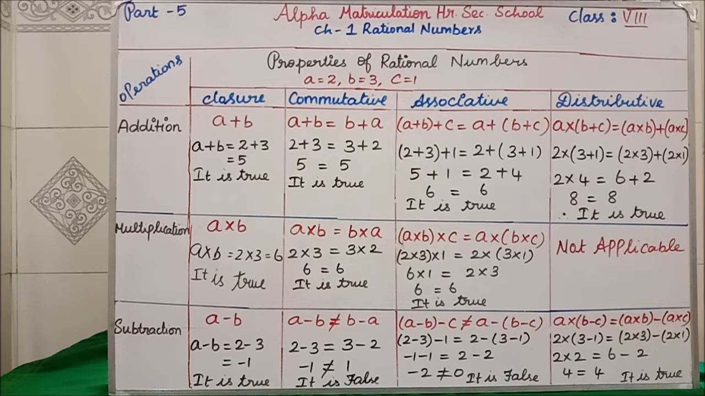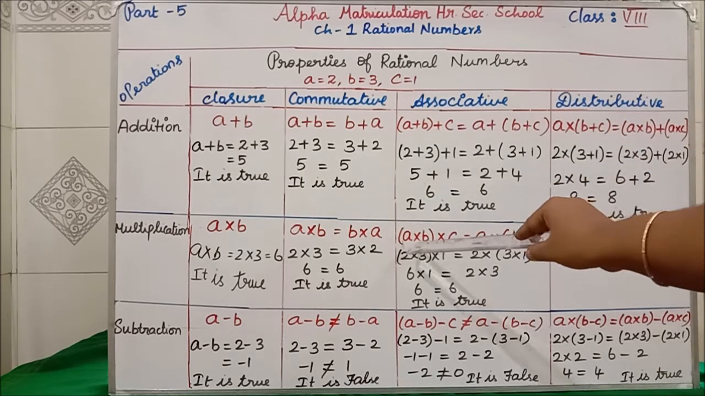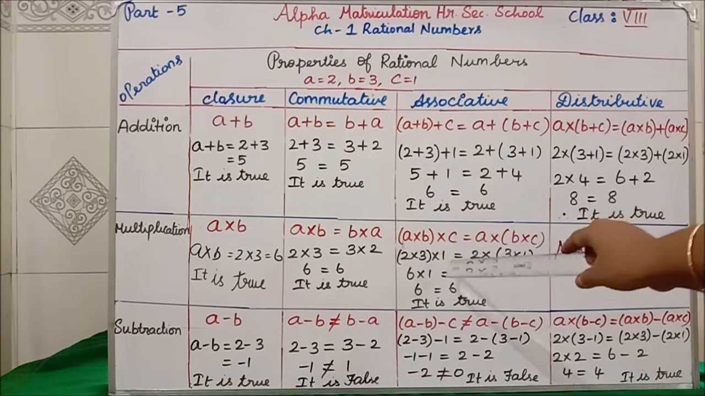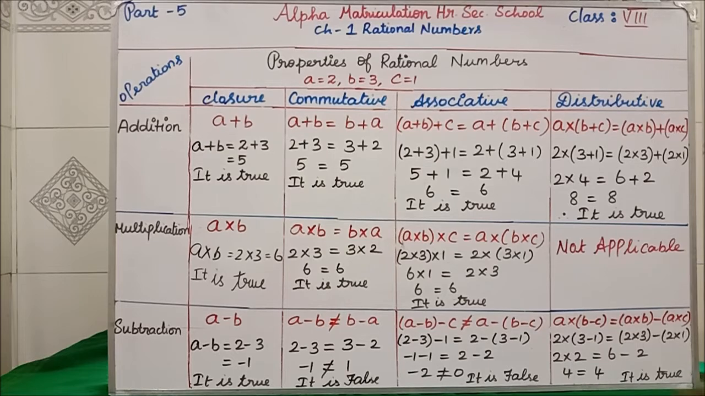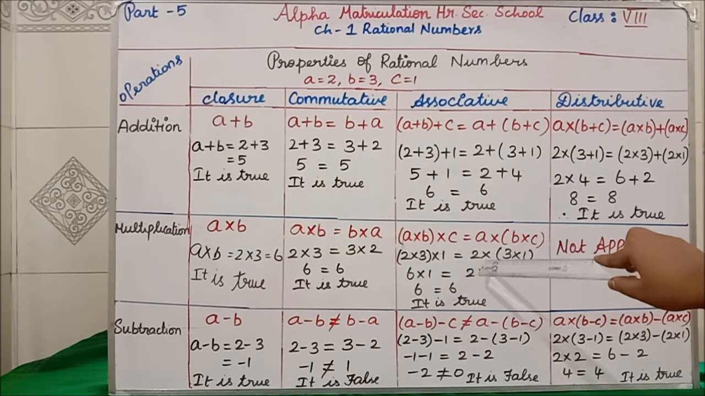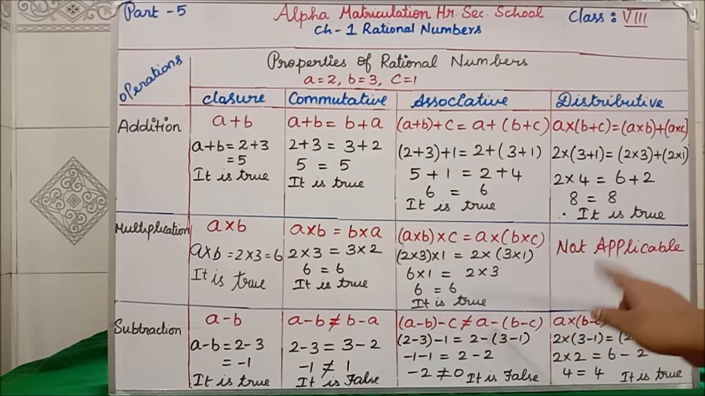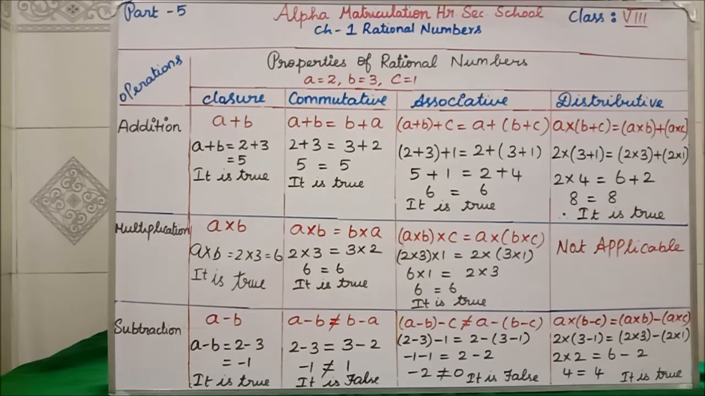Clear? Next, whether we will check associative property is true for multiplication. A into, yes, same only, instead of plus we are substituting everywhere multiplication. Clear? Now for A we have taken 2, for B we have taken 3, for C we have taken 1. 2 into 3 into 1, which is what? 2 3s are 6 into 1. This side 2 we have to write outside into 3 into 1. 2 into 3. This side 6 into 1 is 6. 2 3s are 6. It is true. So for multiplication associative property is true.